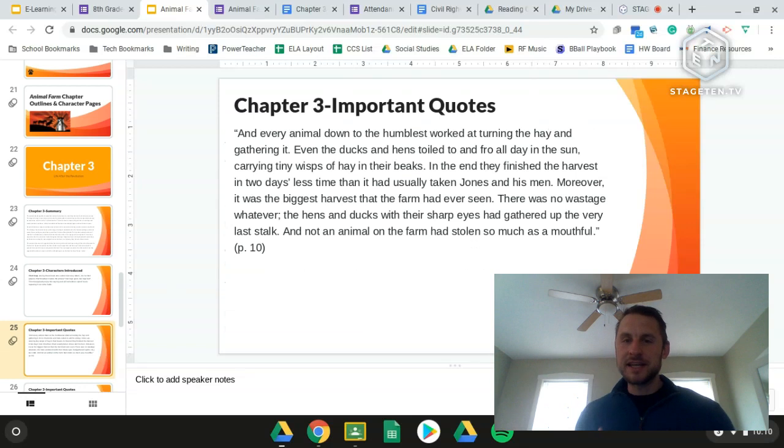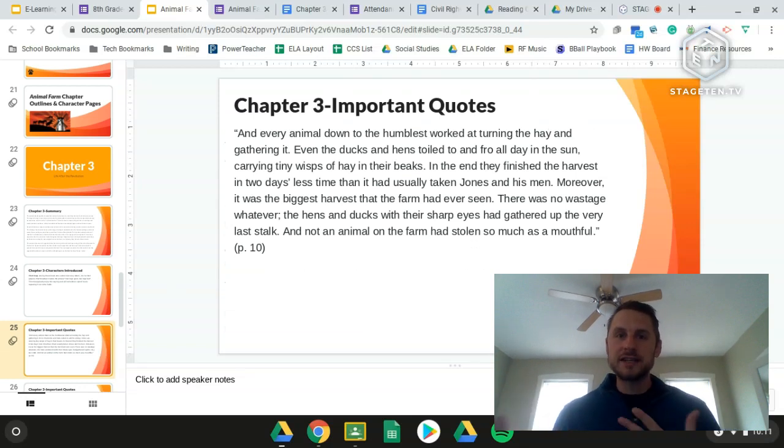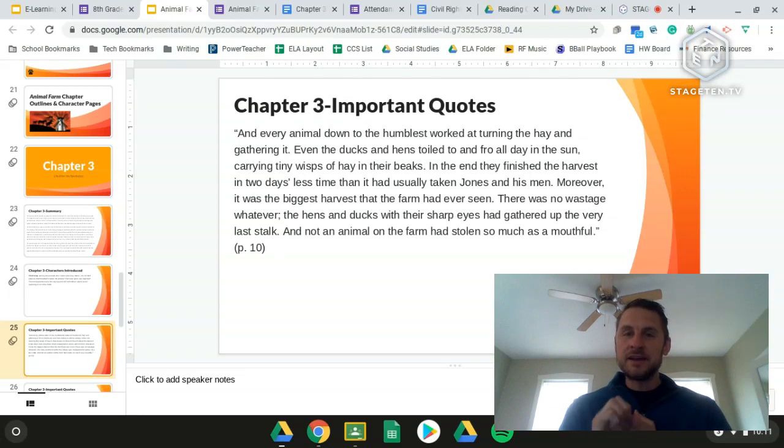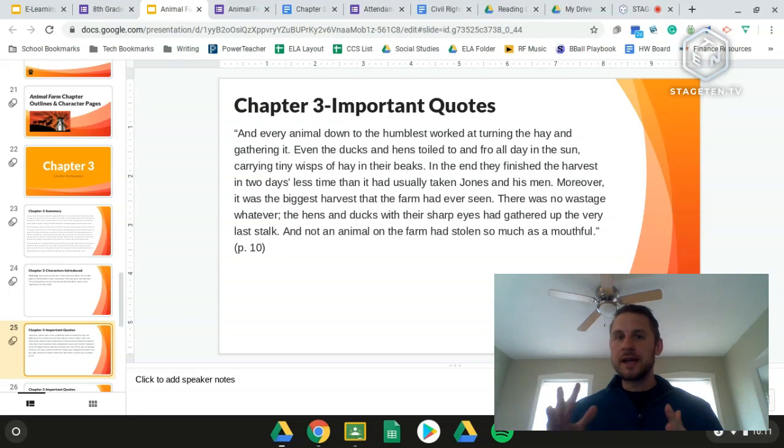So obviously an important quote talking about the harvest, the animals' real first true test running the farm. And it's talking about how each animal did the very best that he or she could. There was no wastage. It was the best harvest the farm had ever seen. And every animal pitched in and no one stole. So just showing the state of the farm now that the animals are in control.